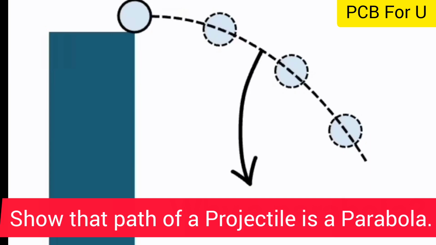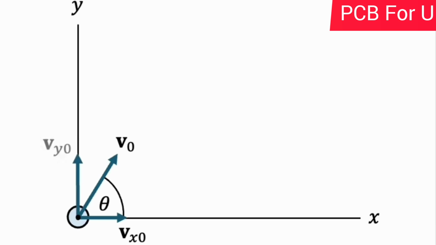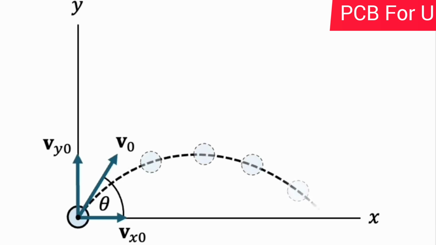So the path of a projectile is a parabola. Consider an object which is projected with the initial velocity v naught, which makes an angle theta with the x-axis. Along the x-axis, the horizontal component is vx naught, and along the y-axis, the vertical component is vy naught. The path of a projectile is a parabola. We have to prove that.